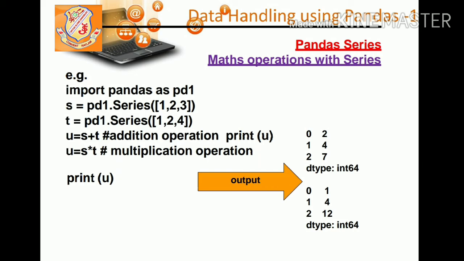The first U prints 0, 1, 2 as the index, and 1 plus 1 is 2, 2 plus 2 is 4, and 3 plus 4 is 7. For the second U, 0, 1, 2 are the indexes, and 1 into 1 is 1, 2 into 2 is 4, and 3 4s are 12. In the first output, both the values are added, and in the second one, both the values are multiplied.